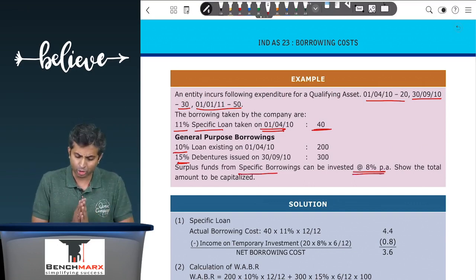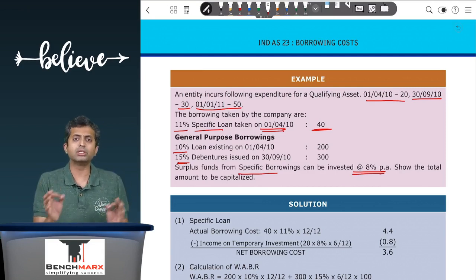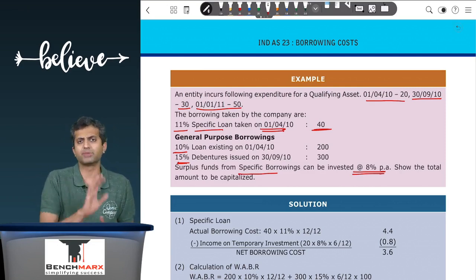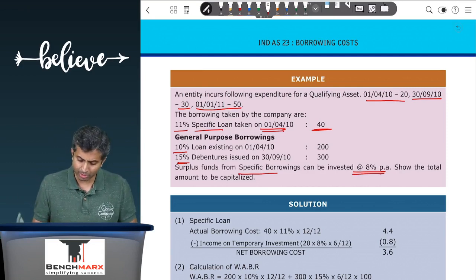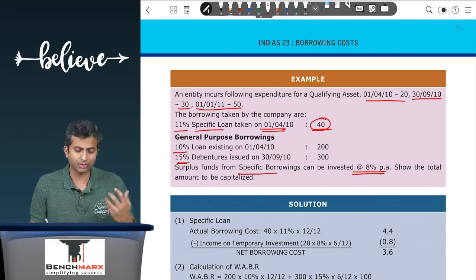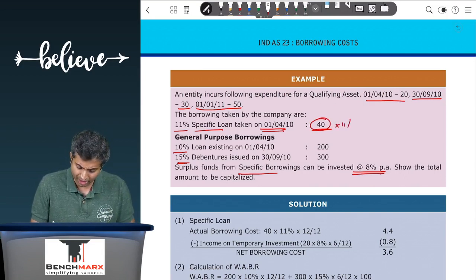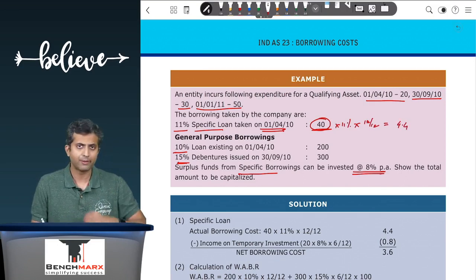So first of all, you will try to find the borrowing cost from specific borrowings. Step number 1, calculate the borrowing cost from the specific borrowing. If the specific borrowing is 40, and expenditure is incurred from the very first day, then 40 into 11%, taking the entire year, so into 12 by 12, this will be 4.4.